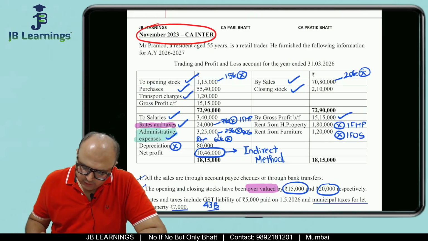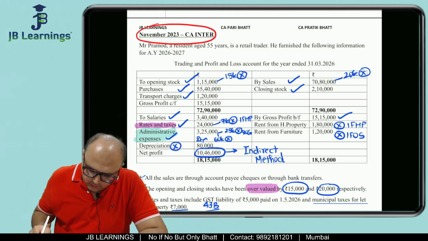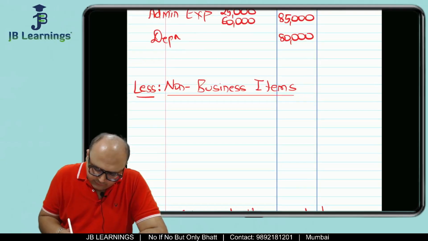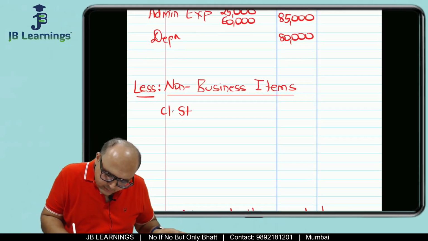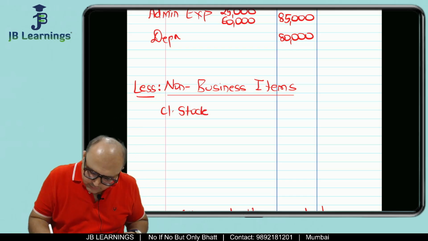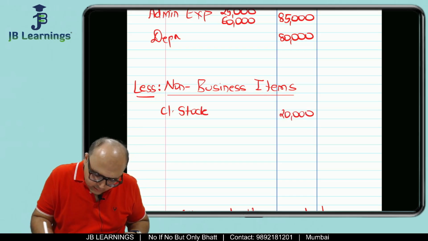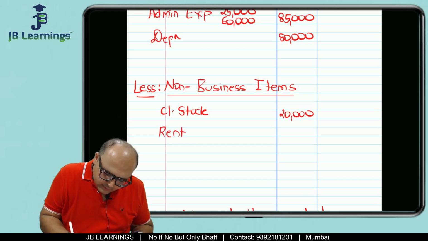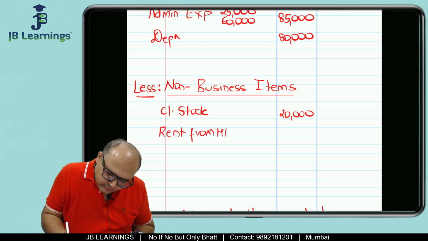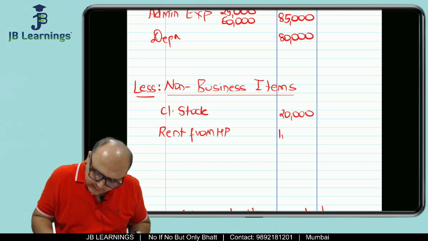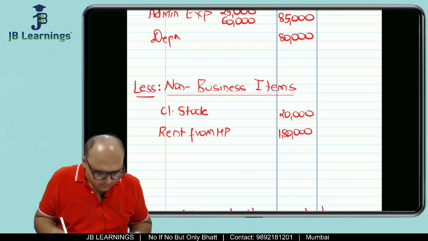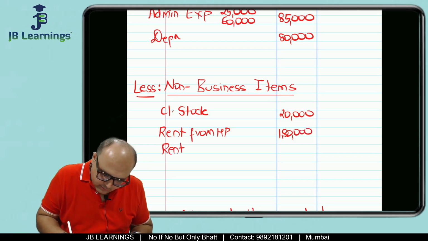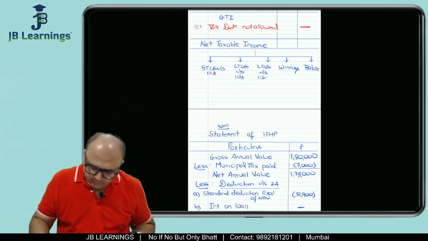Then we are supposed to do less non-business items. So in non-business items, first I'll write closing stock overvalued, which is 20,000. Then what I will do is I will do rent from house property. So rent from house property is how much? 1,80,000. And then there is rent from furniture. So the rent from furniture is 1,20,000. So these are three non-business items.